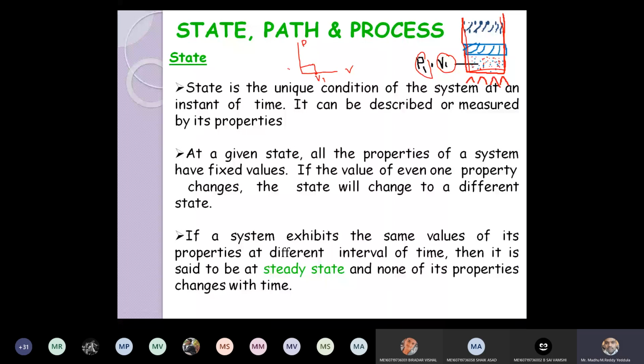If I add heat by using some external source, then what happens to the piston? Due to the pressure and temperature of the gas, the piston will move in the upward direction. Now let us assume this is the final position of the piston. At that time, this entire cylinder is filled with the gas. Now tell me what happens to the volume, what happens to the pressure? Pressure will decrease, volume will increase. Yes or no, right? Therefore, I'll redraw the figure.